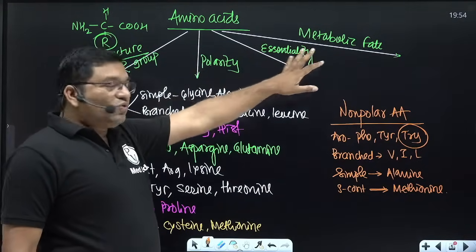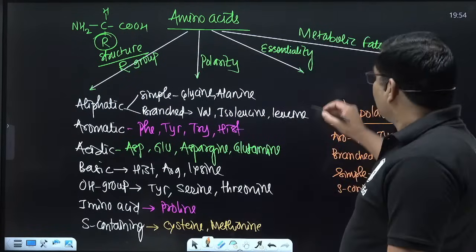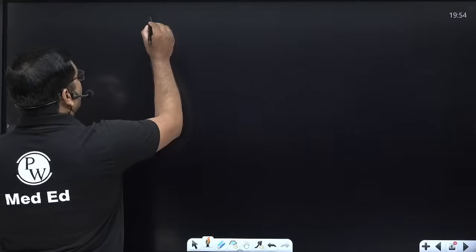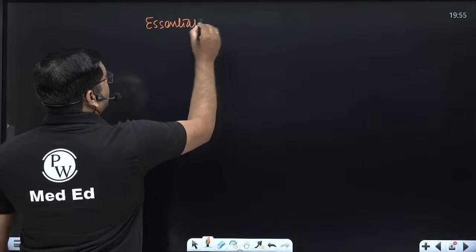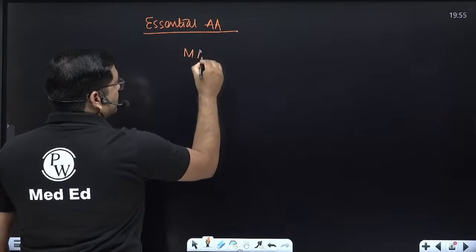Now all of you know essential amino acids, and this is a famous viva question. How will you remember the essential amino acids? There is a famous mnemonic: "MAT WILL FLY".